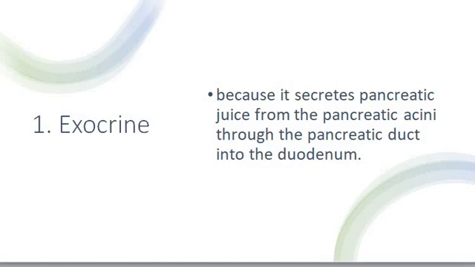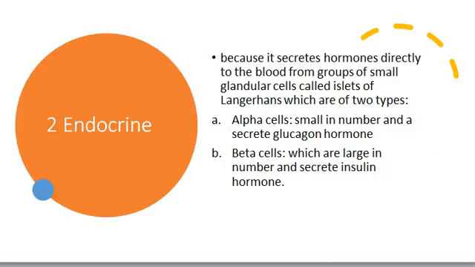This pancreatic juice is secreted and poured inside the duodenum, which is the first part of the small intestine, and it's important for the digestion of lipids. Here we have the endocrine pancreas, which acts as an endocrine gland and secretes the most important hormones, which are glucagon hormone and insulin hormone.